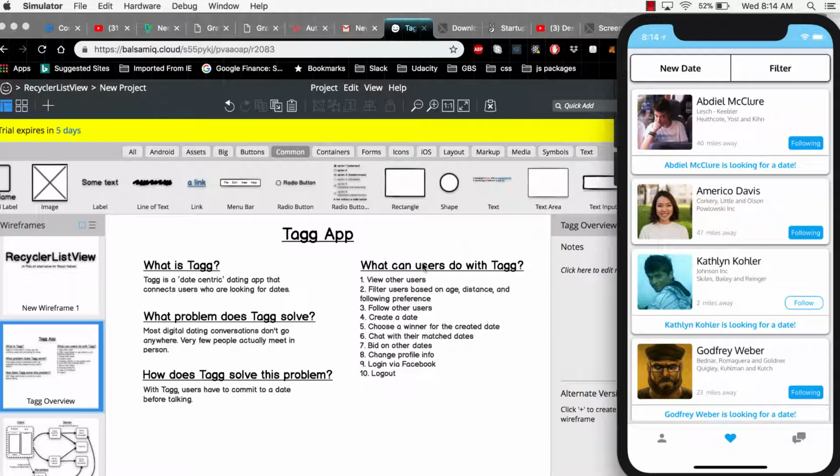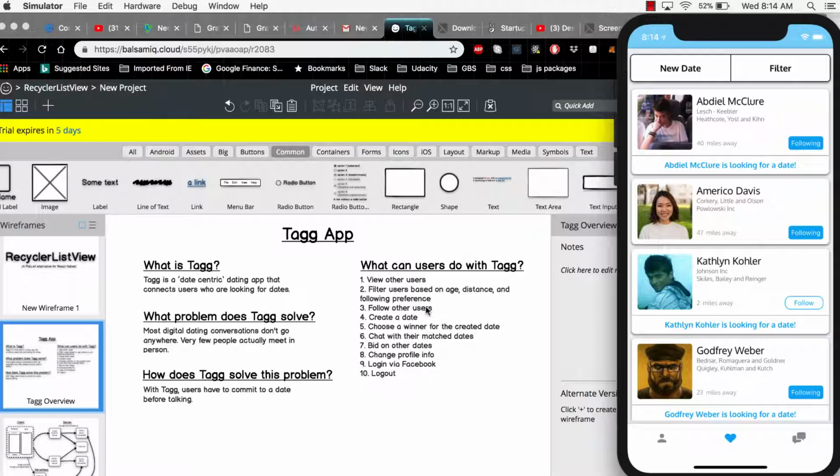Now for the demo, I'm going to go over some of the things that users can actually do with Tagg. Obviously, they'll be able to view other users. They'll be able to filter users based on age, distance away, and following preference. So users are going to be able to follow other users, and you can change the filter to just view users that you're currently following or not following or both.